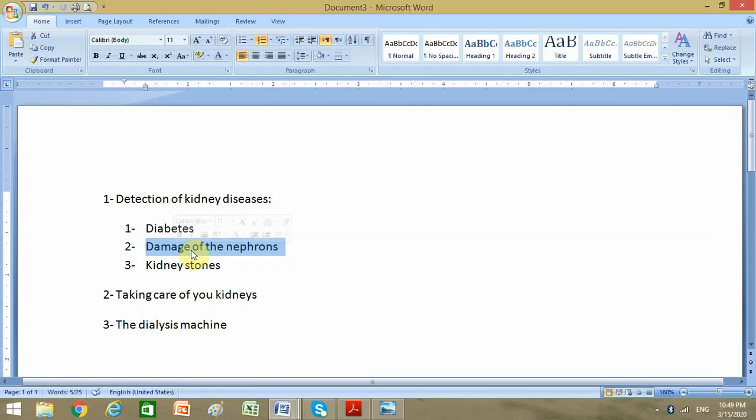And why would we have a high amount of proteins in urine? If you adopt a high protein diet for a long period of time, like some sportsmen do when they do bodybuilding or when they take an extra amount of proteins, they might damage their kidneys. And then we can talk about kidney stones. What are kidney stones?